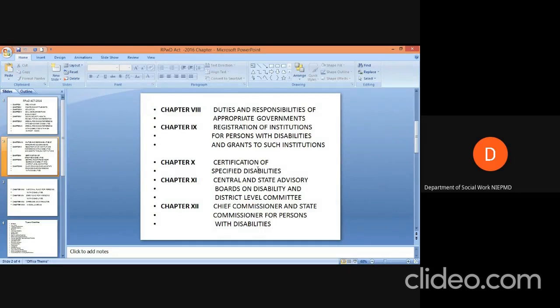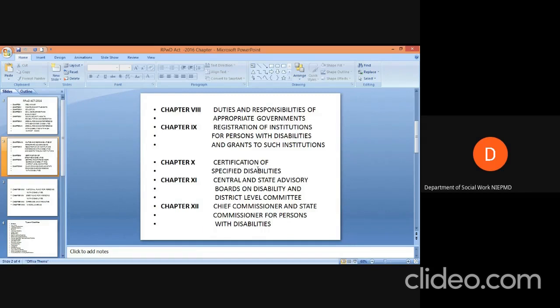Chapter 10 deals with the certification of specified disabilities. Under this chapter, it deals with how disability certificates are provided to persons by the state and central government, and how they assess the person with disability before giving the certificate. What criteria should be followed before giving the certificate to a person with disability? Those things are dealt with by chapter 10.